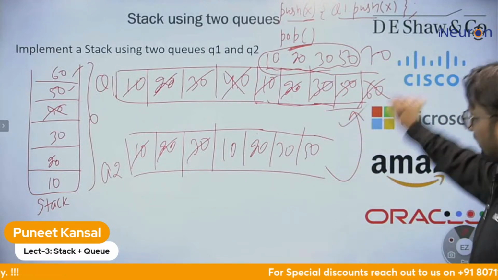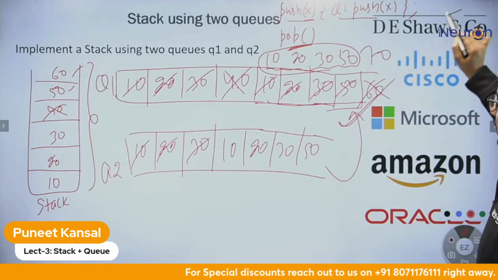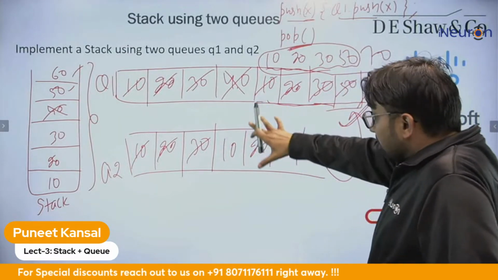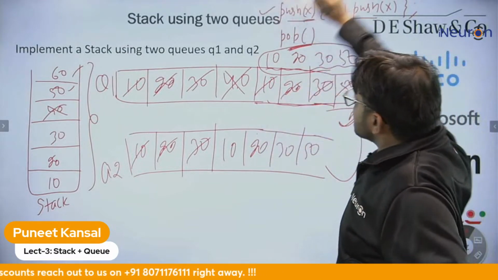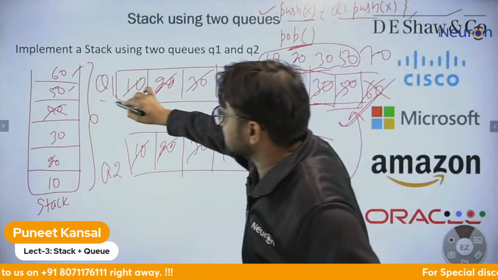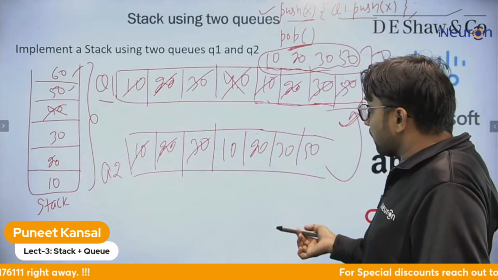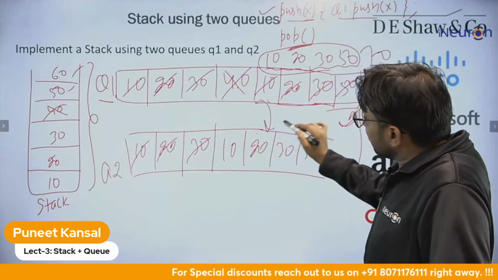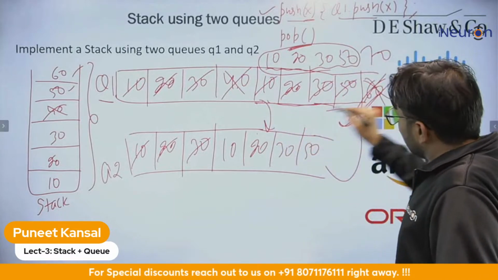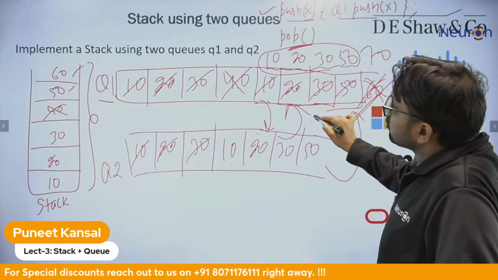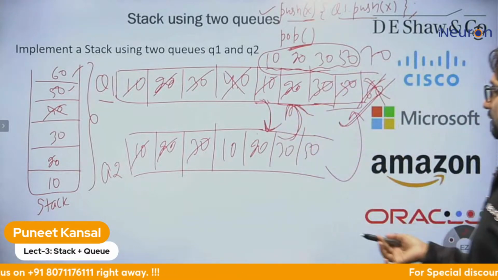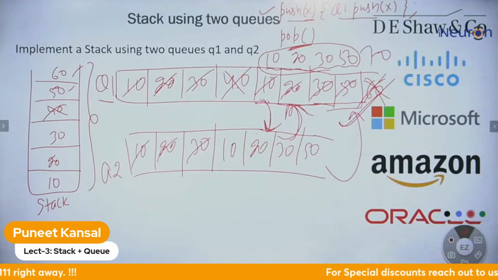So this can be one another way. This can be one more another way. In the third method, what I'm doing, push is same. We are pushing in the first queue. But for the pop, we are shifting the element first here, deleting the element, and pushing back into stack 1. So this can be another method.